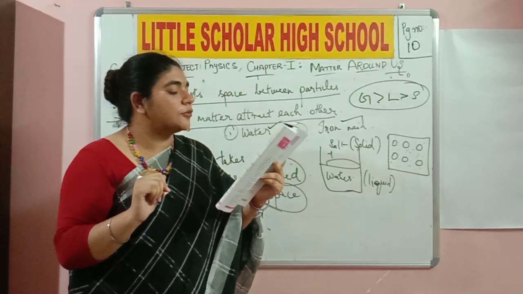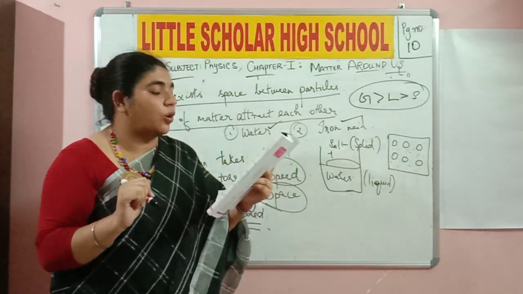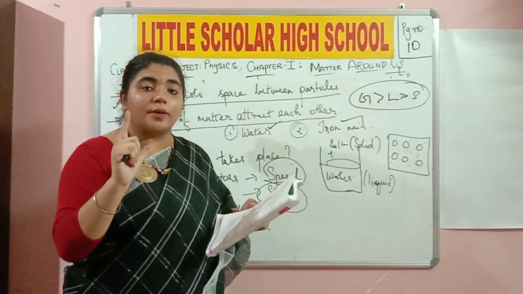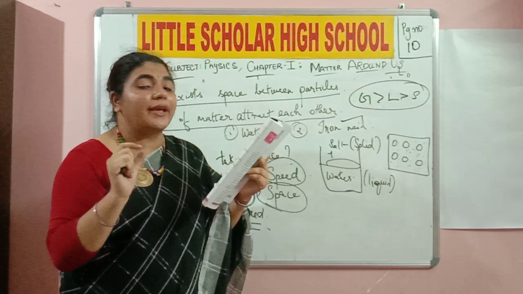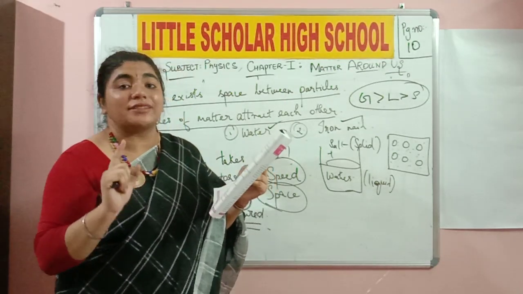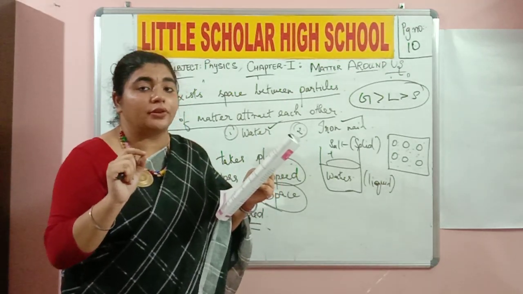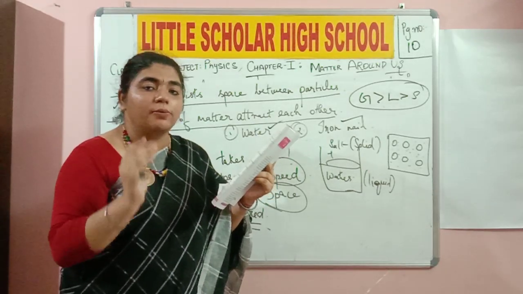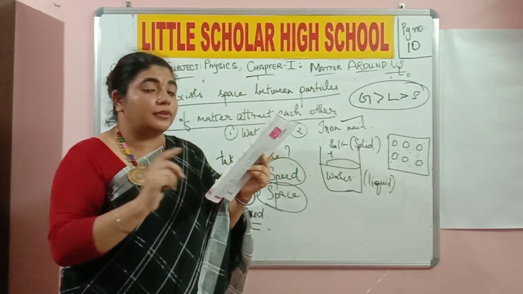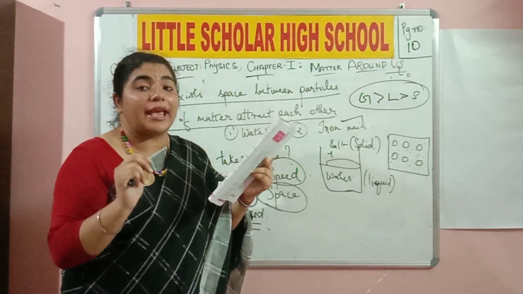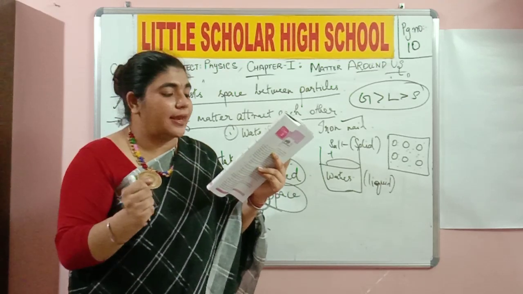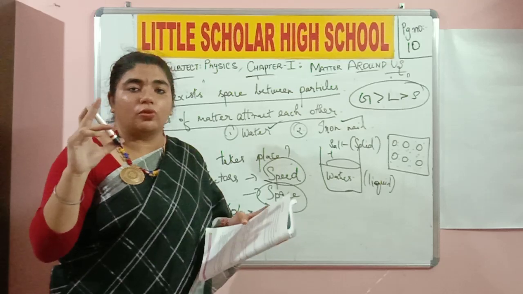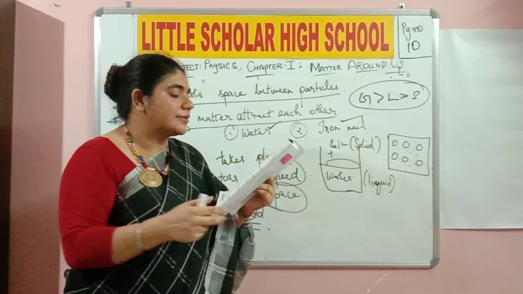The second one, which of the following can be easily compressed to less volume? Remember what is compression? Squeezing to a certain form to less volume. The first option that they have given is iron. Can I compress iron? Iron is a solid. There is no compressibility happening over here. B, water. Of course, you can compress water, but at certain temperature and pressure. But there are more options over here. The third one is air. Of course, you can compress air. And the fourth one is wooden piece. Am I able to compress the wooden piece? No, it is a solid. So option C is your answer.